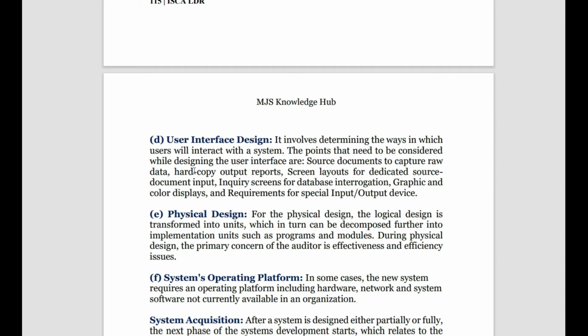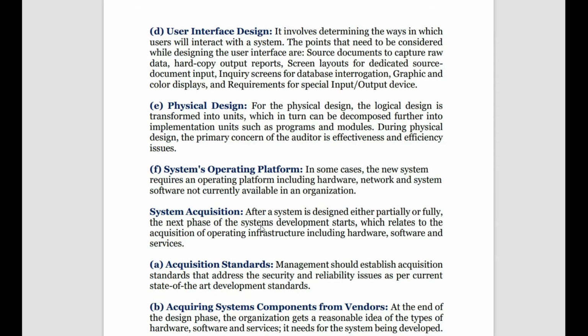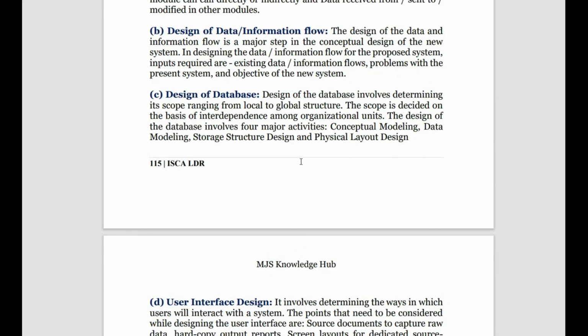Then comes physical design. Up to physical design you can say these are the units through which the systems are implemented, like programs and modules, and how they are physically seen. Is it preserved in a disk drive, or what is it actually? We don't only say cloud, but where the cloud is actually located is covered in the physical design. Then comes the system operating platform. After physical design, the last thing in system design is the operating platform, meaning the platform in which the system is working. These things are taken care of in the system design activity.